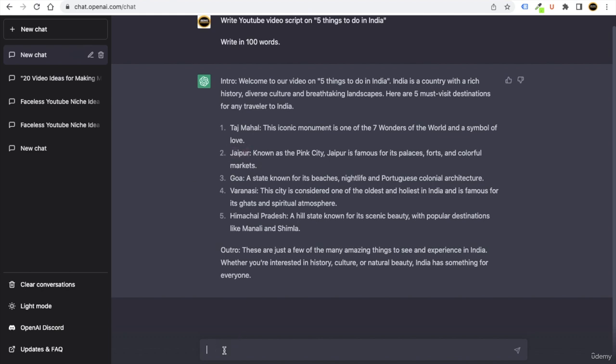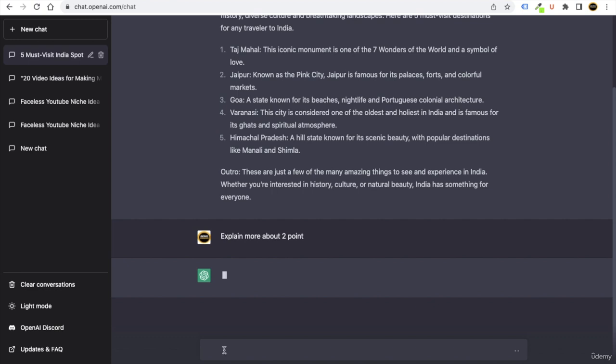Okay, so you can just say to ChatGPT, explain more about the second point. Okay, so click on enter. Now you can see we have just talked about Jaipur, so we are telling it to say more about the point Jaipur. So now ChatGPT is going to write more about Jaipur. Okay, so let's wait for it to write more about Jaipur.